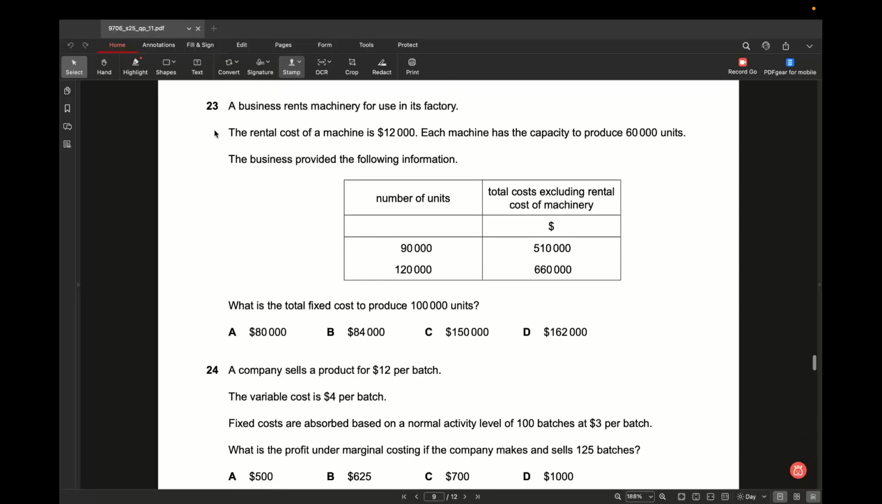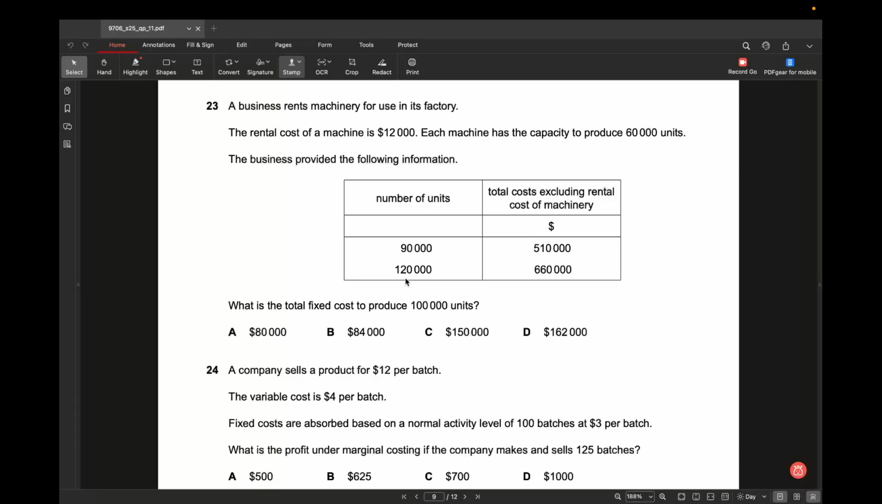Next one, 23. A business rents machines for use in its factory. The rent cost of a machine is 12,000. Each machine has a capacity to produce 60,000 units. The business provides the following information. Number of units 90,000 and 120,000. The total cost excluding rental cost of machinery is 510,000 and 660,000. What is the total fixed cost to produce 100,000 units?